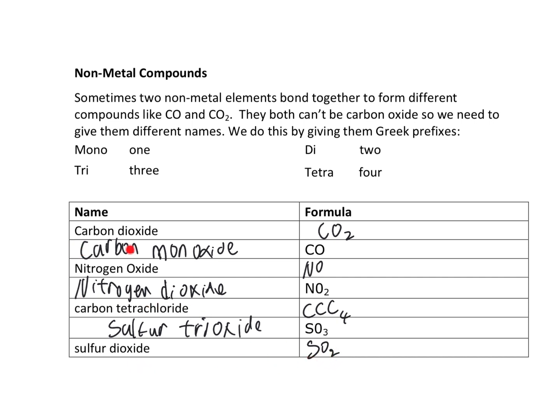How do you know carbon dioxide? When carbon, you die oxide. Okay? Carbon monoxide. When carbon, you mono oxide. Sulfur dioxide. When sulfur, you die oxide. Sulfur trioxide. When sulfur, you tri oxide lah. Carbon tetrachloride. When carbon, you tetra the chloride. Nitrogen dioxide.